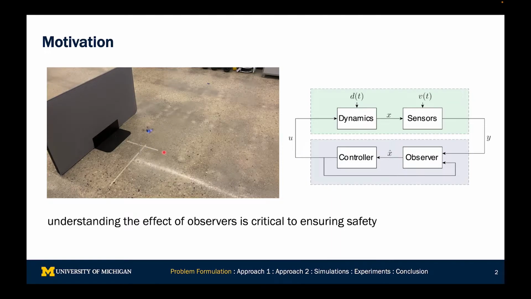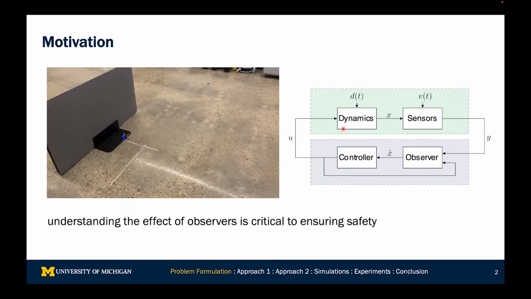Consider this quadrotor flying around in this figure of 8 pattern trying to avoid a barrier over here. Even if we use control barrier functions or some other safety critical technique to design a controller to avoid such a crash, because we need to provide a state estimate that is not the same as the true state of the system, our quadrotor could become unsafe.